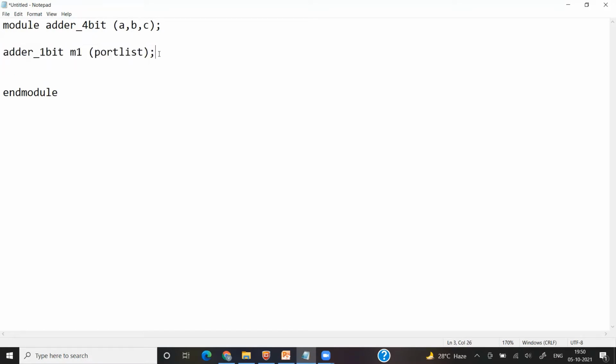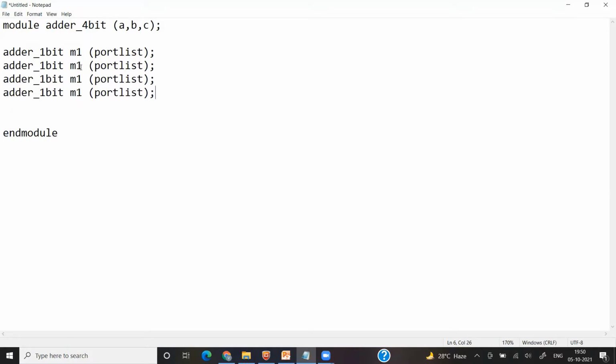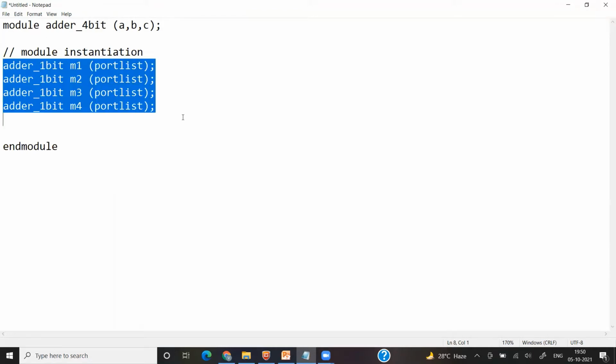You can check my other videos on the structural modeling style. So M1, M2, M3, M4. This is known as module instantiation. I can instantiate any number of modules here, and when I synthesize it, 4 copies of the 1-bit full adder will get generated.